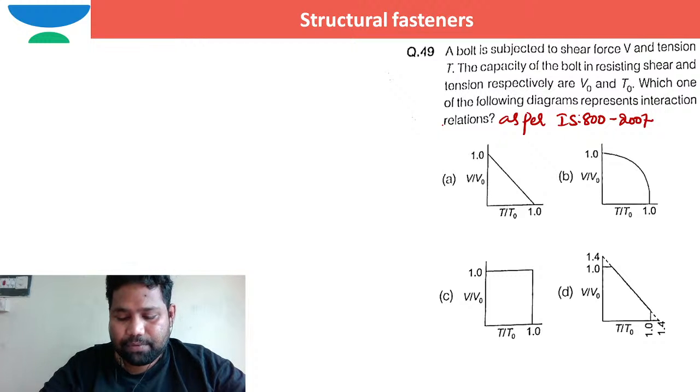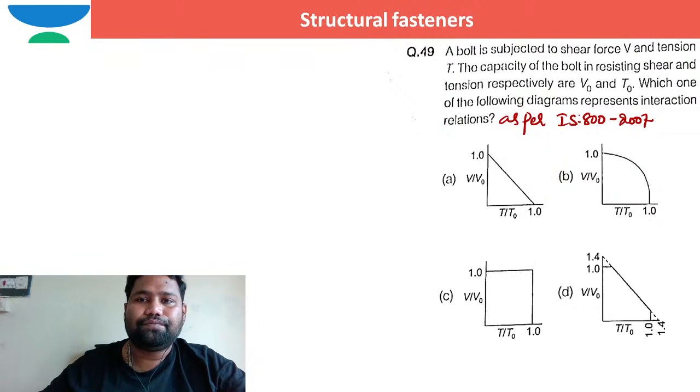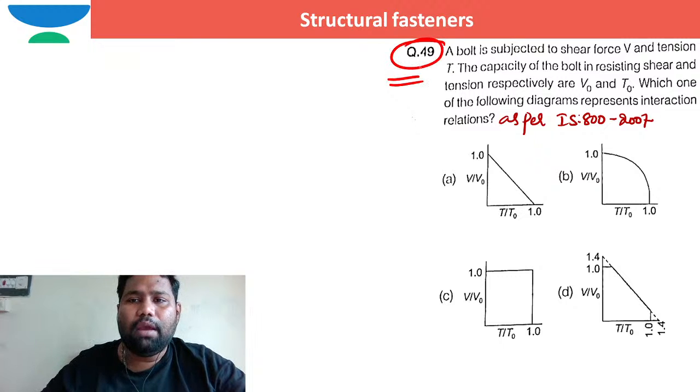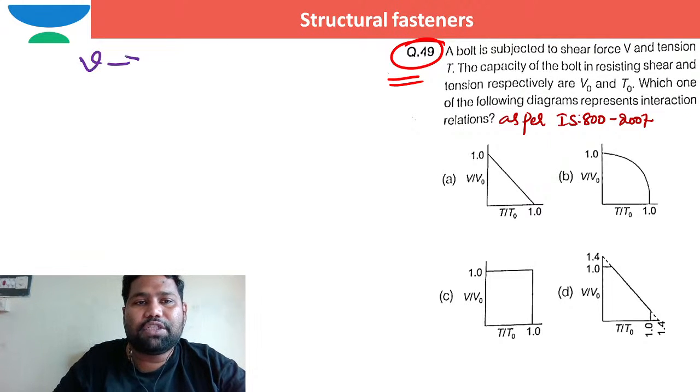Right. So can you see this question? A bolt is subjected to shear force V and tension force T. V is the developing shear force, and T is the developing tension force.